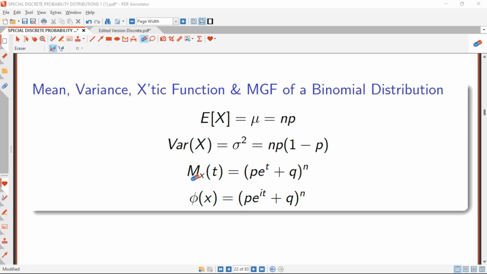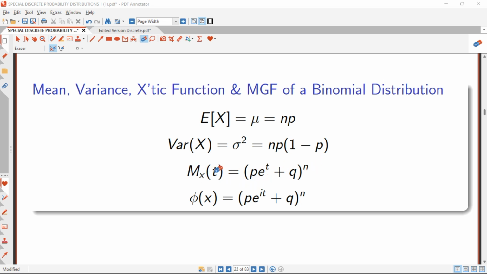For the moment generating function, it is equal to p times e raised to the power t plus q, all raised to the power n. That is the moment generating function. The p is the probability of success, the e raised to the power t stays there, q is the probability of failure, and n is the number of observations.